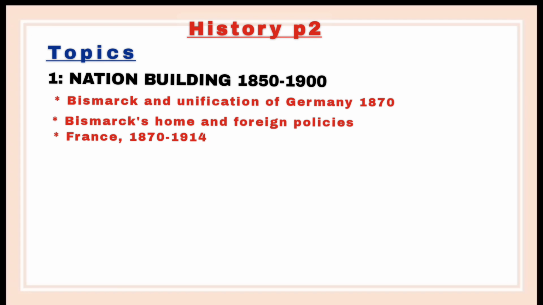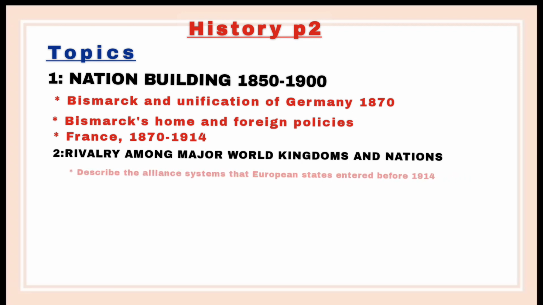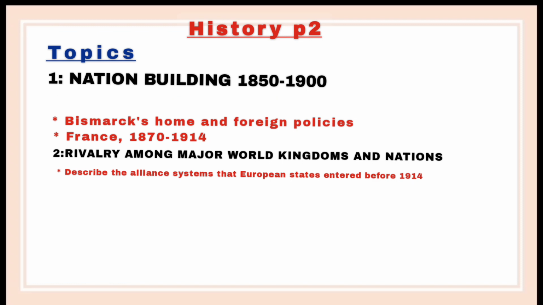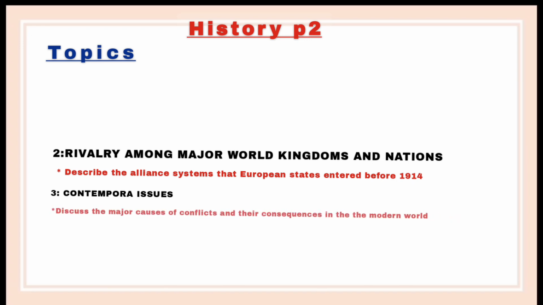Then the next one is the divide among major world kingdoms and nations. On this part here, you need to describe the alliance systems that European states entered into before 1914. Then the next one is contemporary issues. Under contemporary issues, they are going to ask you to discuss the major causes of conflicts and their consequences in the modern world.